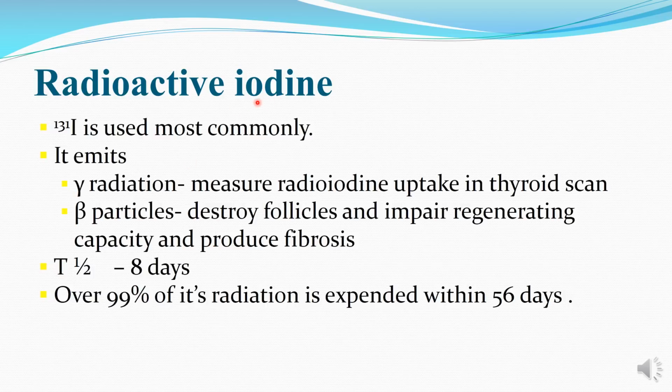Because iodine has a property to concentrate into the thyroid gland, it will be selectively taken up by the thyroid gland, and the tissues will be destroyed by the beta radiation. The half-life of this drug is 8 days. Therefore, most of the drug will be eliminated from the body within 56 days.